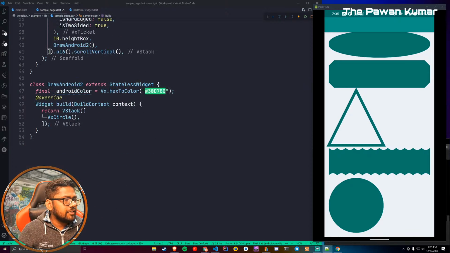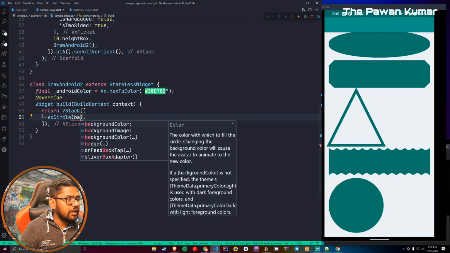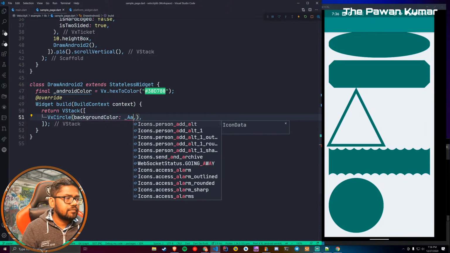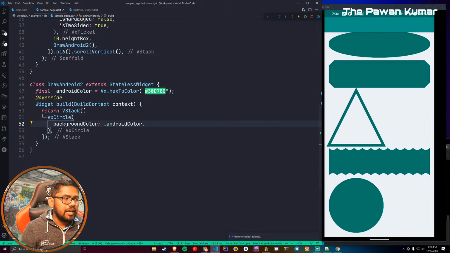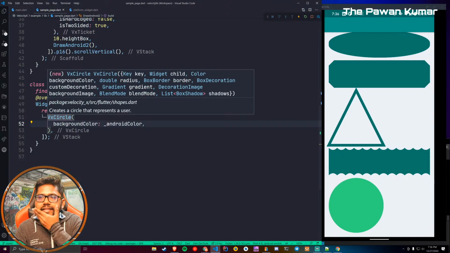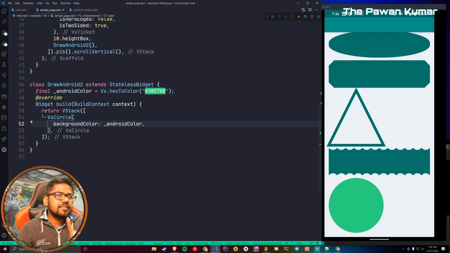Okay, now let's give it some color. So for this circle color, we can just say Android color. Okay, so we got the Android color, looking good, right? Now it has these two eyes. So this VX circle, by the way, I didn't tell you, can also have children, or a child.